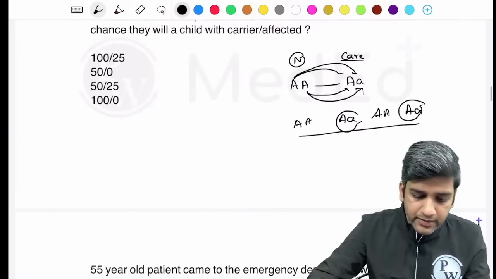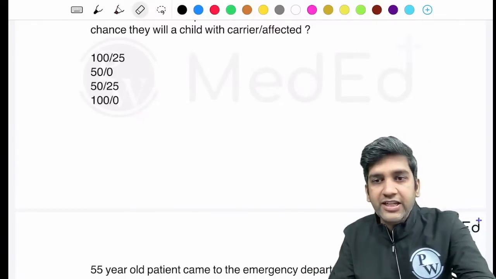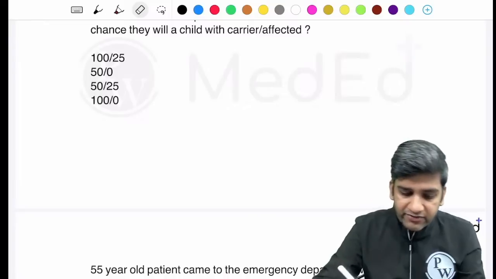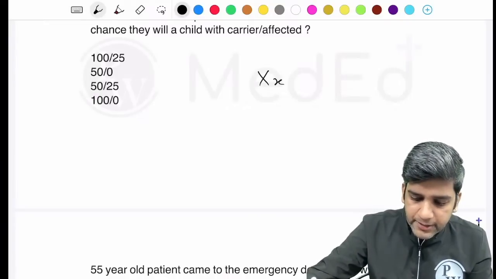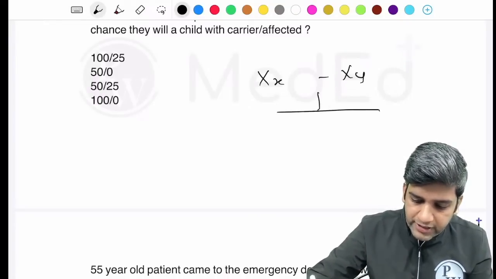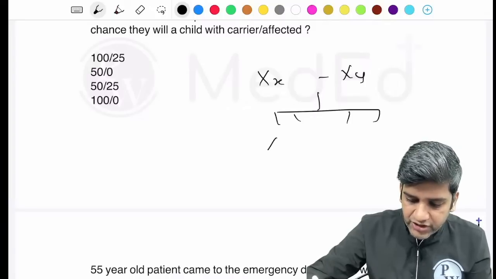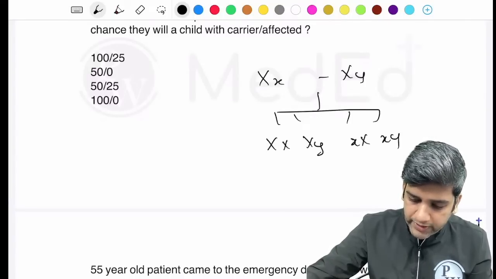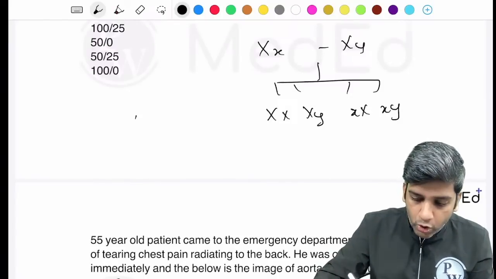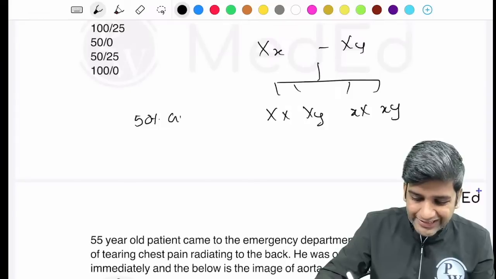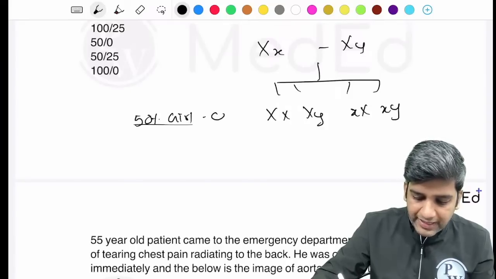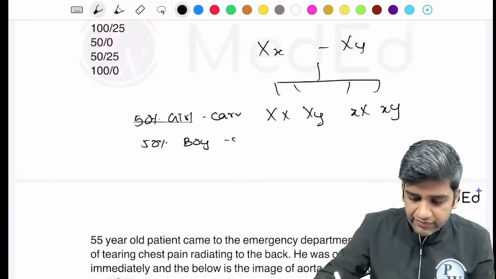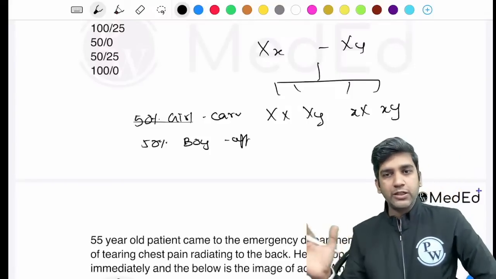Let's change a little bit. See, because if it's hemophilia, then the gender and everything will come into the option, right? So some of you said the mother is a carrier, father is normal, right? So the mother is a carrier and the father is normal. So then the possibilities are like this. I'll just change it: capital X capital X, capital X Y, small x capital X, small x Y, right? So these are the possibilities. Now, of the daughters, 50% will be carriers, and of the boys, 50% will be affected. So if this was there in the option, that will go to the option, right?